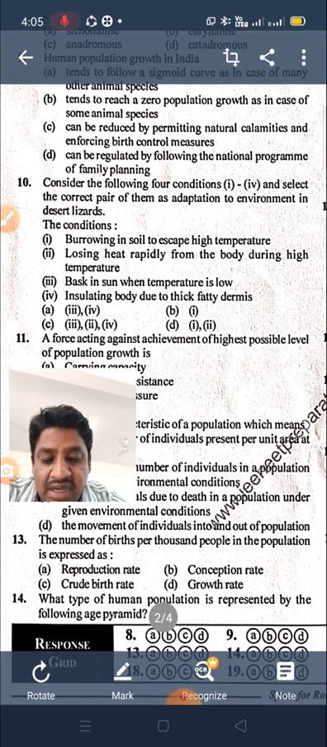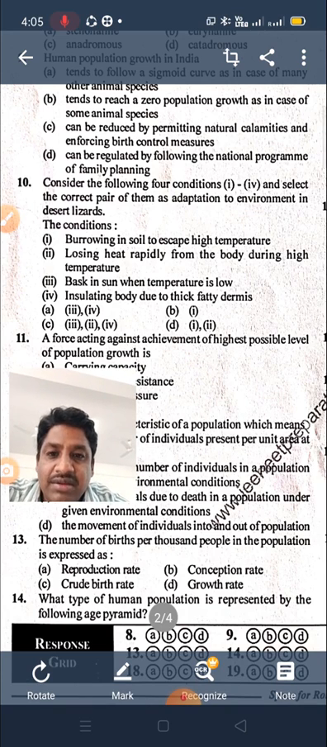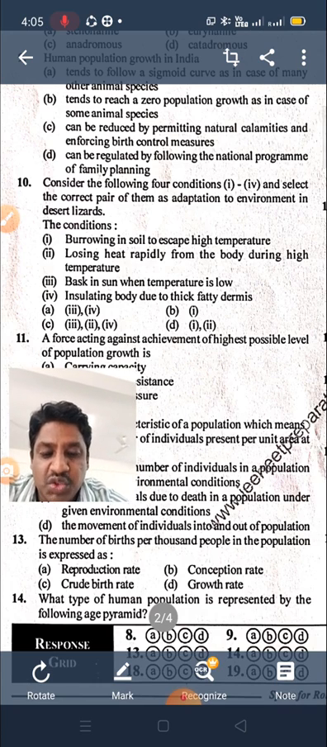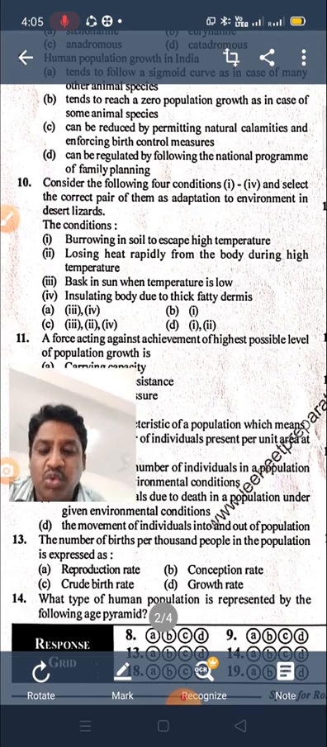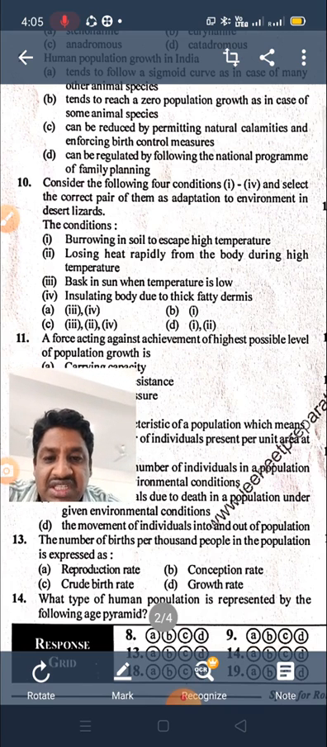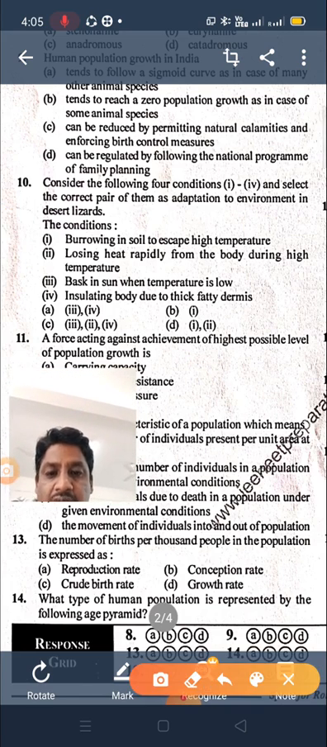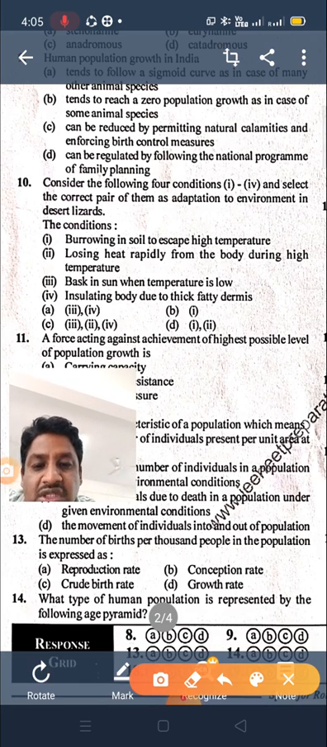Next, option B, consumption rate. Consumption rate means what percent of matings result in a child being produced. Growth rate means how much a population can increase per unit area. And reproductive rate is how many organisms are reproduced per unit area. So the number of births per thousand people is option C, the right answer.